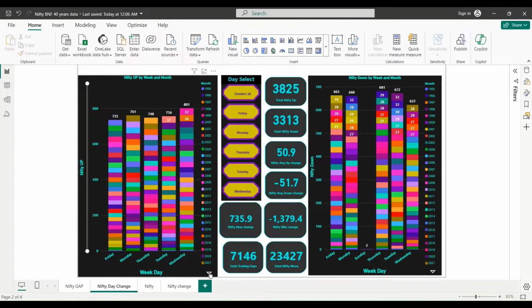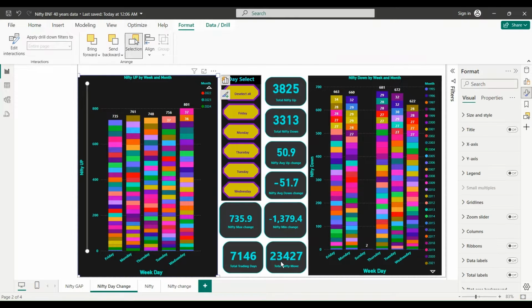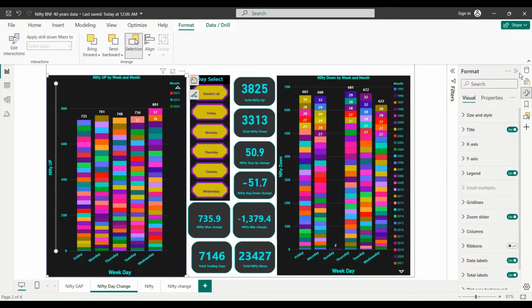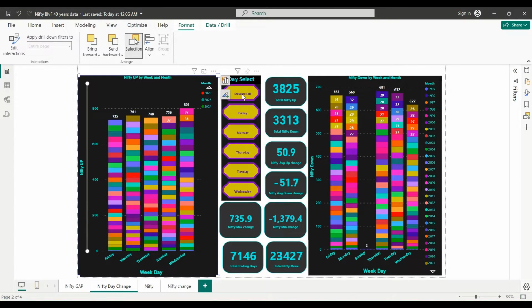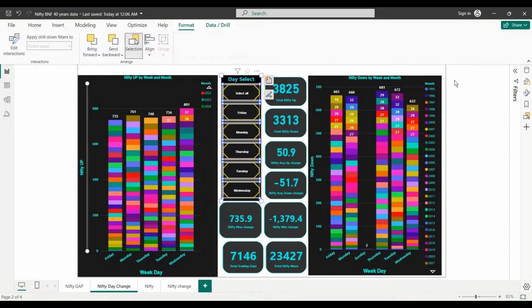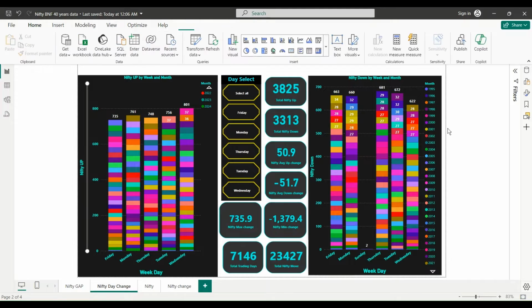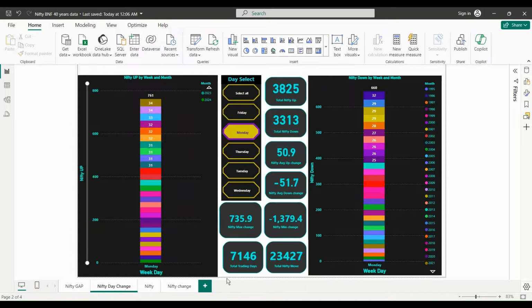95 to 2024. Okay, and I'm going to show a very interesting fact here. So let's deselect all, and let's select Monday. Okay, so on Monday, what do we have?